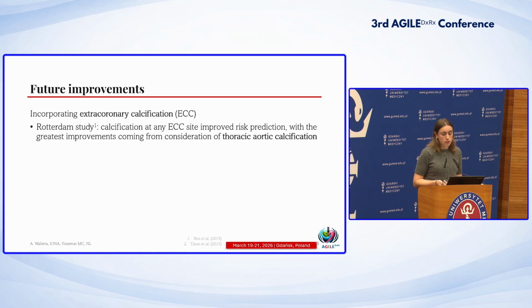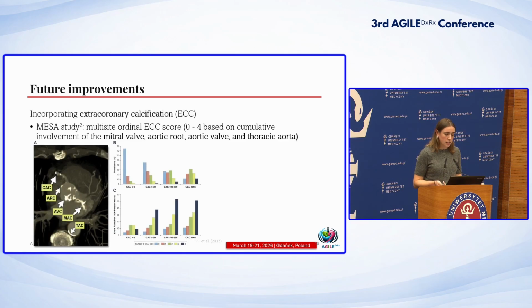Another thing we can focus on is extracoronary calcifications. The Rotterdam study already showed that including extracoronary calcifications can improve risk prediction, specifically thoracic aortic calcification. And in the MESA study, they used an ordinal score, and they showed that risk prediction improved when predicting coronary events and mortality.